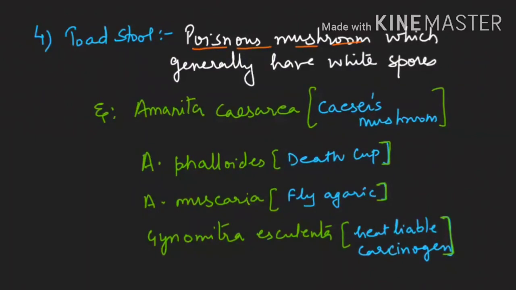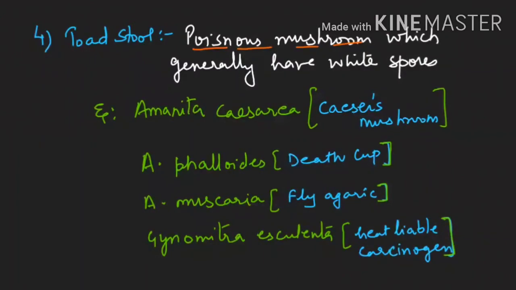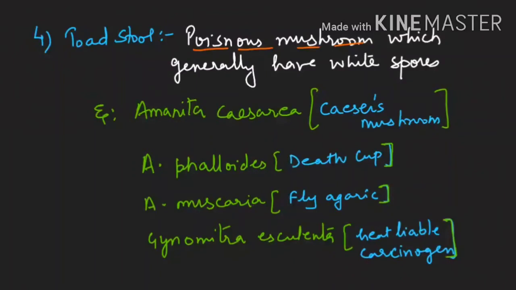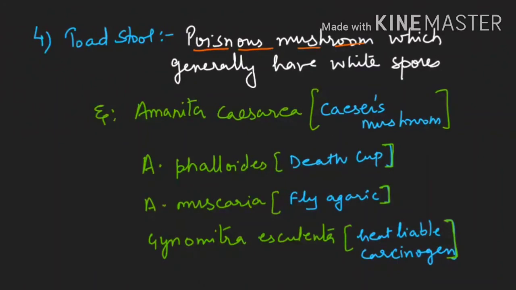Second is Amanita phalloides, whose common name is death cup. Amanita muscaria, common name is fly agaric. So these are three species of Amanita. Fourth is Gyromitra esculenta, which is also a carcinogen and can cause cancer. So poisonous mushrooms in general we call toadstools, and an important genus is Amanita.